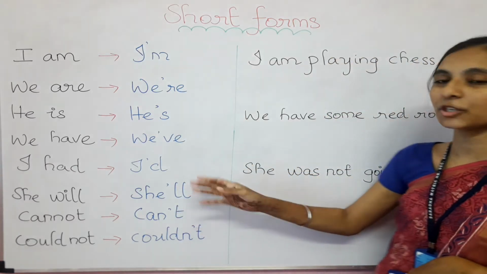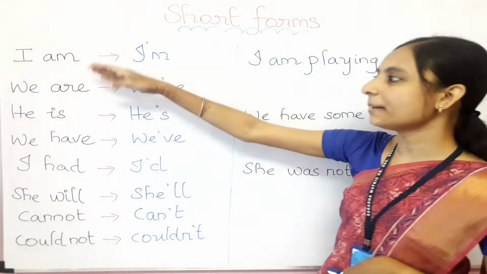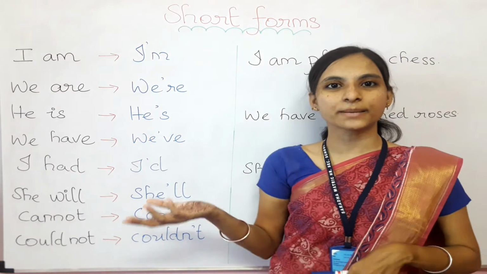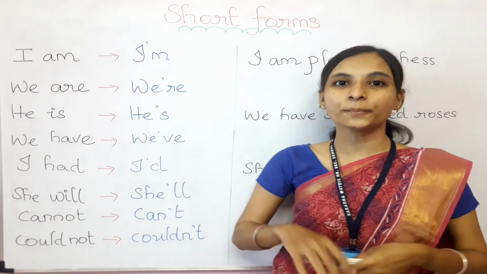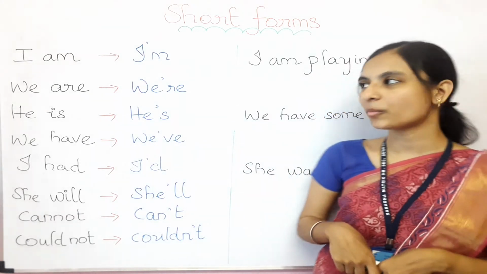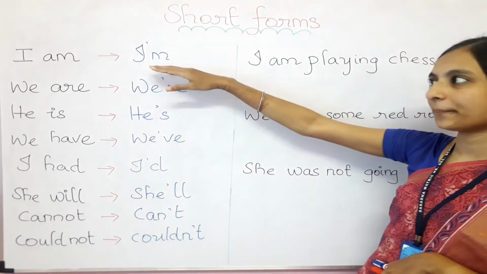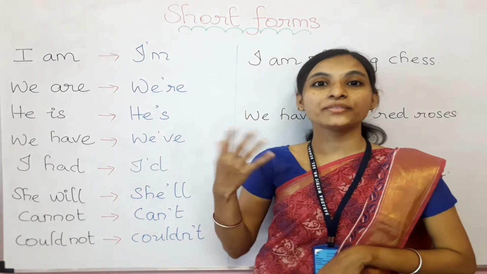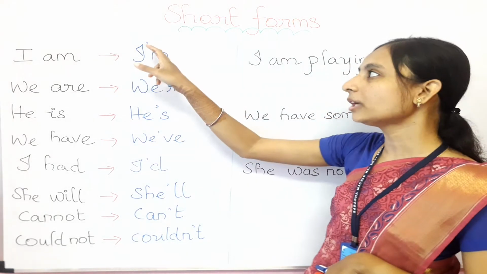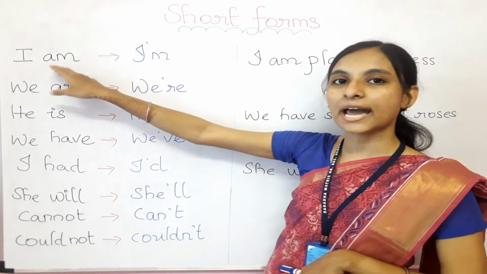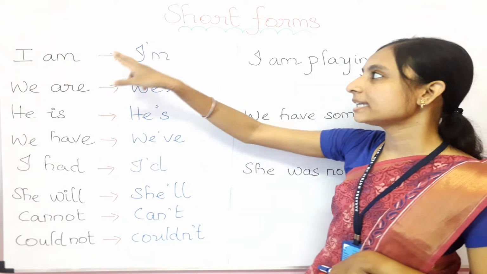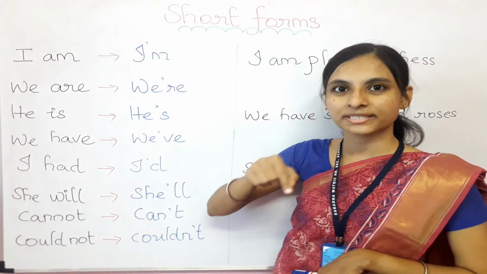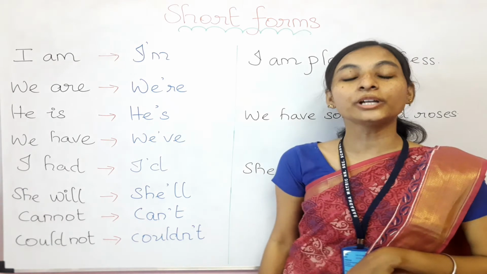Here are some short forms of the verb: am, is, are, have, had. All these auxiliary verbs can be shortened with the subject, with the noun or pronoun. So I am becomes I'm. Whenever we are shortening words, we need to put an apostrophe. Here, am becomes apostrophe m. See, the letter A is missing, right? In place of the missing letters, there we put the apostrophe.